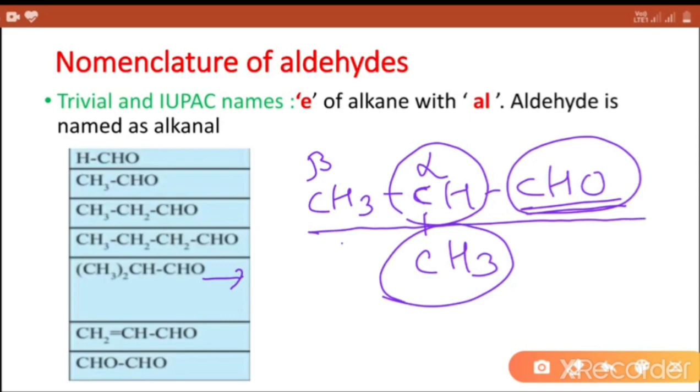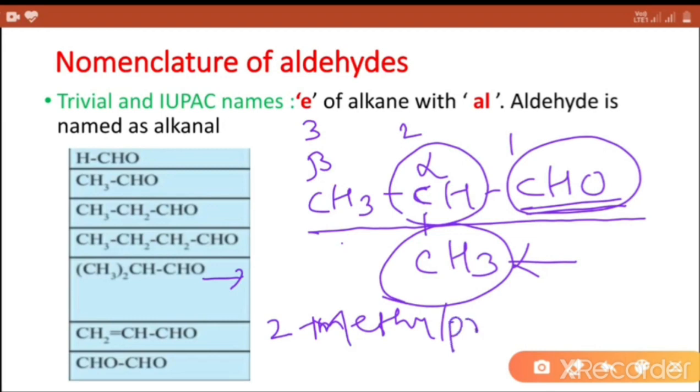First select the carbon chain which is longest and give the numbering 1, 2, 3, and this is the side chain which is present at second carbon. So name of this compound is 2-methyl propanal.